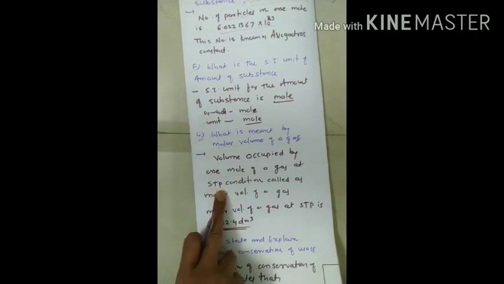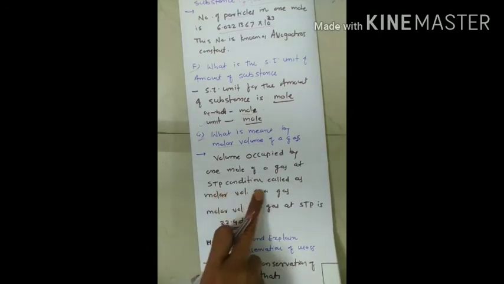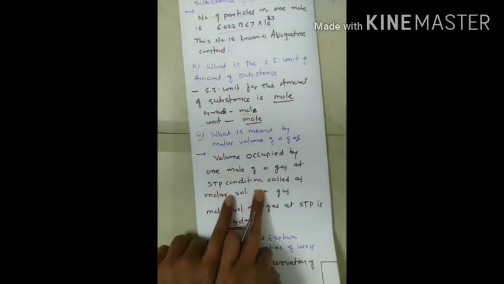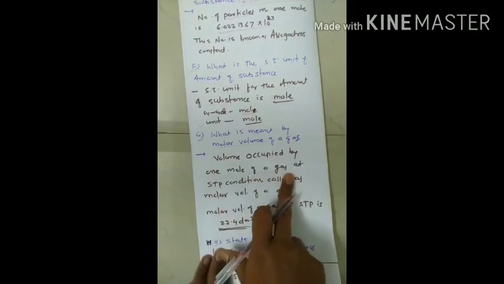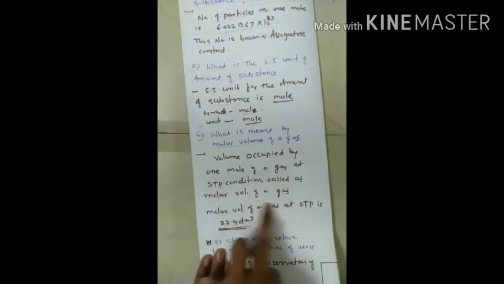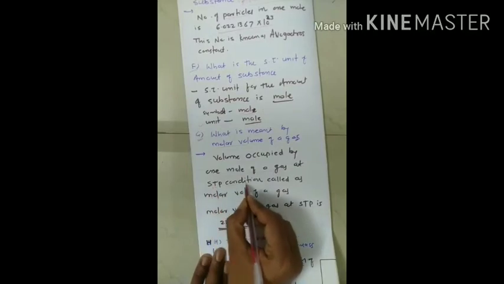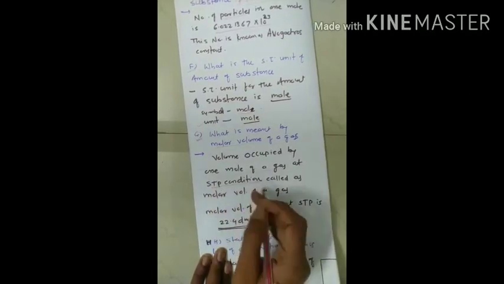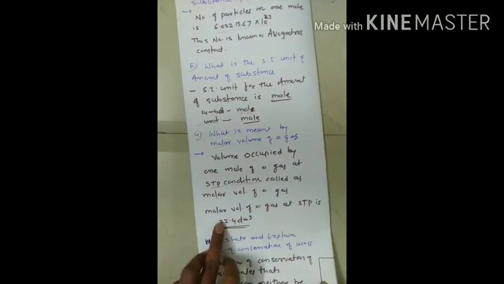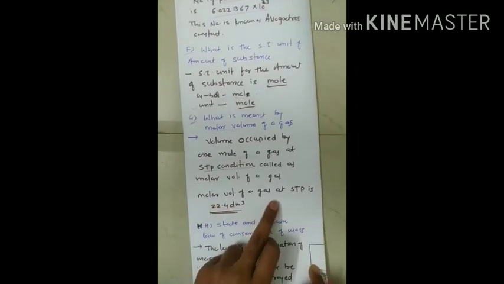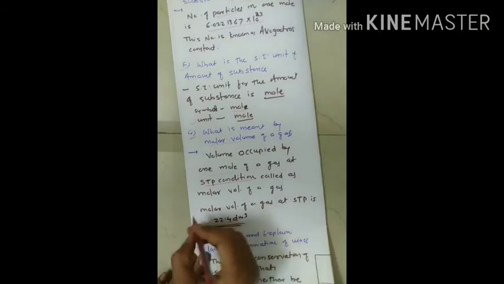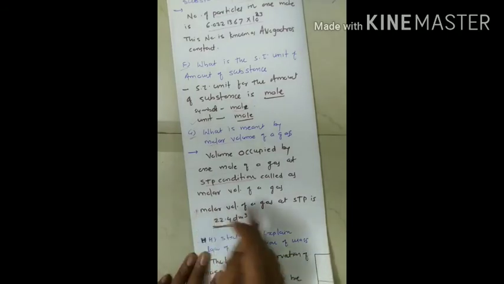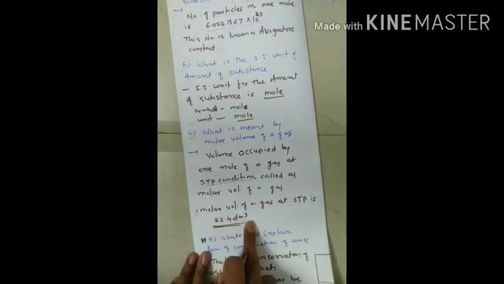So that particular condition we call the STP condition. At STP condition, the volume occupied by 1 mole of gas is called the molar volume. These two words are important: at STP condition only. The molar volume of a gas at STP is 22.4 decimeter cube. This is a standard value. At STP it is found to be 22.4 decimeter cube.